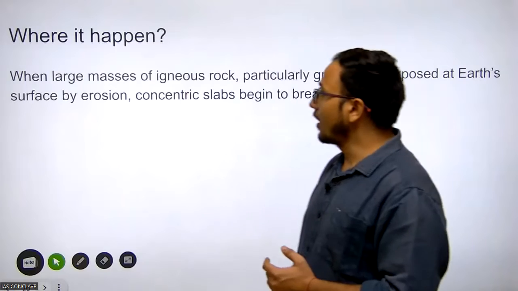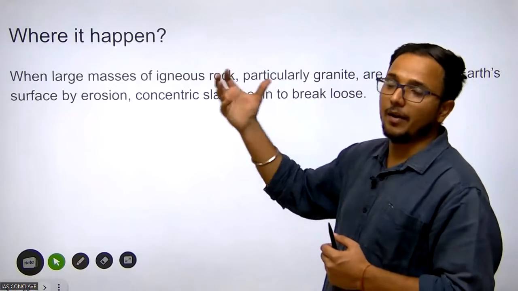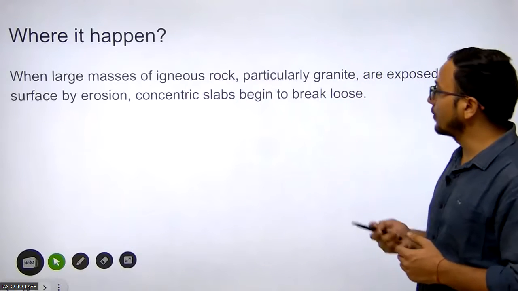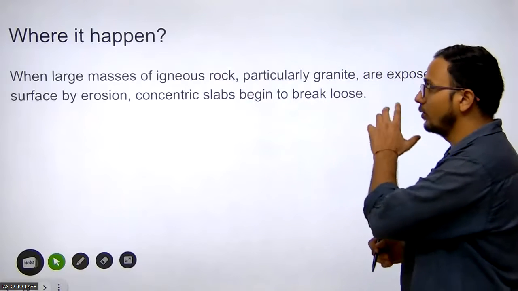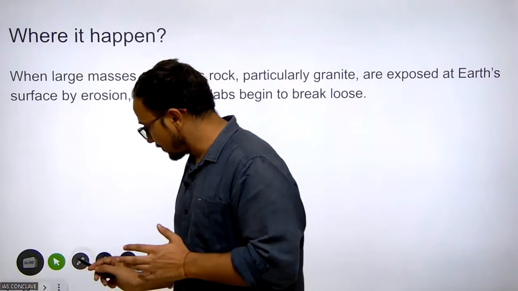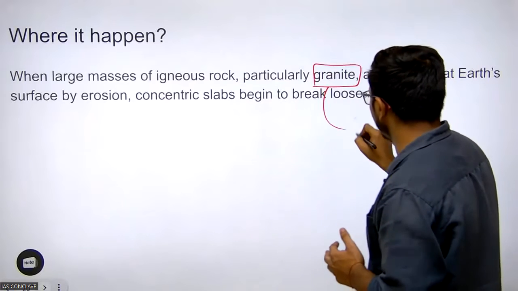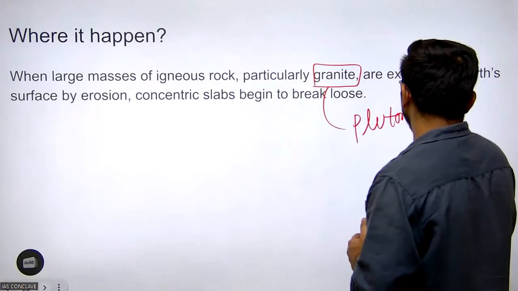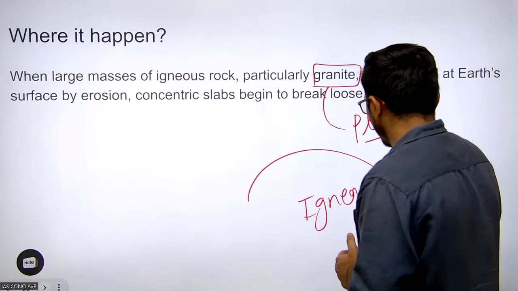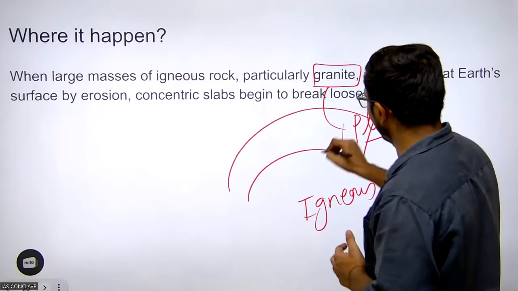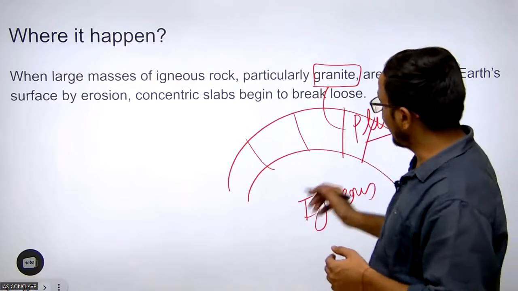What is sheeting, and where does it happen? First, look at where sheeting happens. When large masses of igneous rocks, particularly granite, are exposed to the earth's surface by erosion, concentric slabs begin to break loose. Why does this happen? Because this granitic mass is plutonic, which means it is an igneous body. When erosion takes place, the upper mass is washed away.